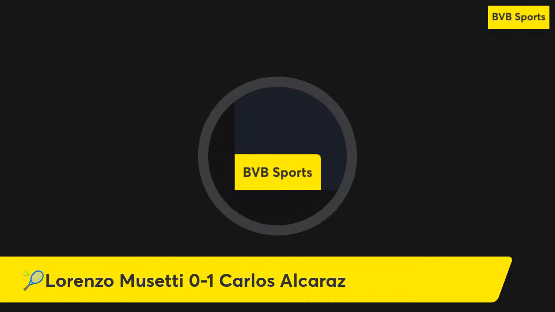Carlos Alcaraz service game. Carlos Alcaraz with a break of serve in the first set. Carlos Alcaraz with a wide serve. Lorenzo Musetti forehand slice return to the left, and Carlos Alcaraz, further forward, strikes a forehand to the left, and it's a winner. 30-all. Carlos Alcaraz with a wide serve. Lorenzo Musetti forehand return, and Carlos Alcaraz to the net for a forehand drop volley to the right, short, and it's a winner.